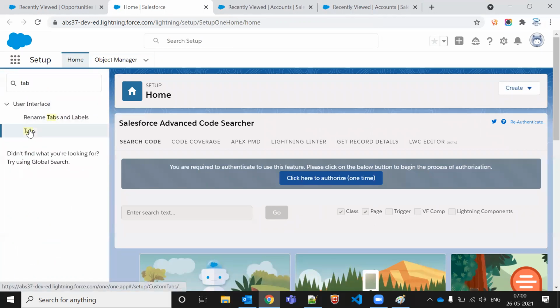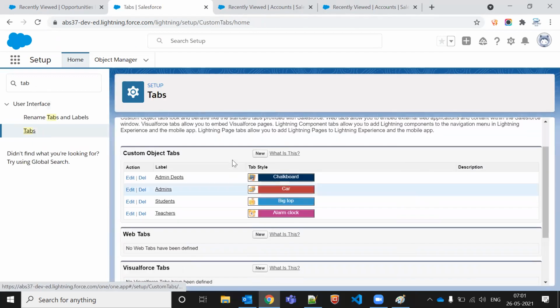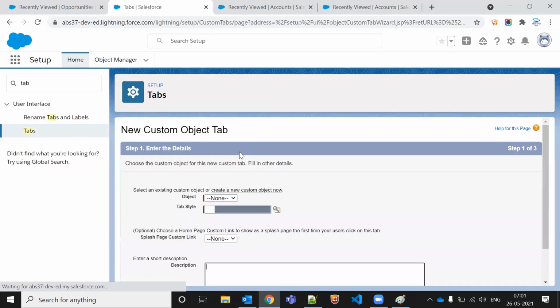It's a tabs, right? So we are going there. Let me create a new tab. So whatever available objects there are, it will display. It's a canteen which we created now. If you don't have anything, then in that scenario you can create your new object as well from this link.